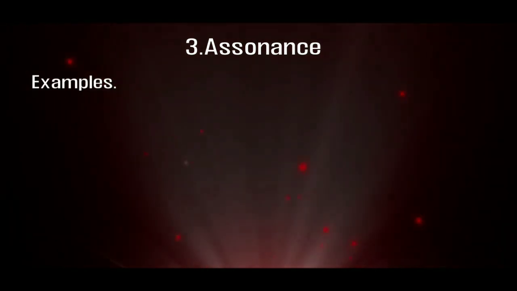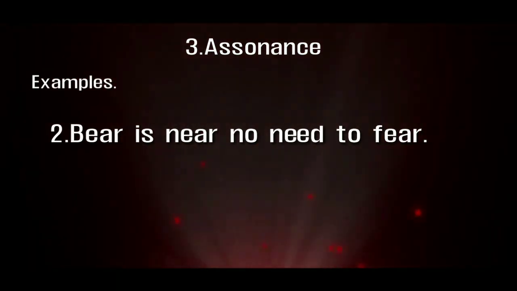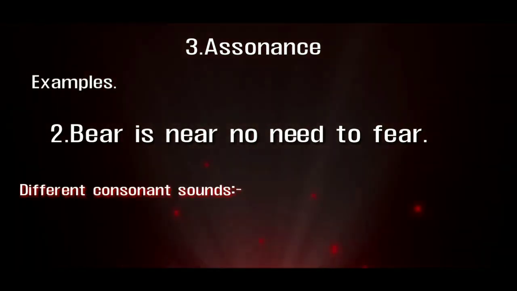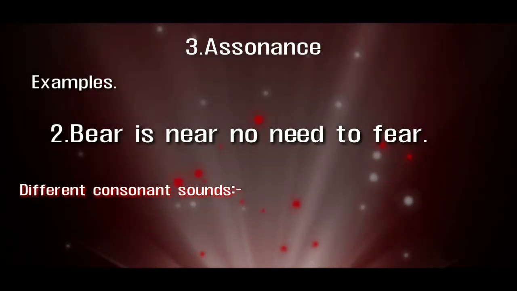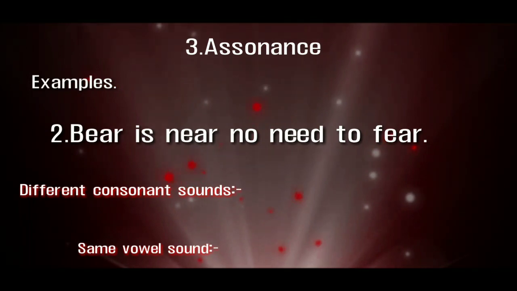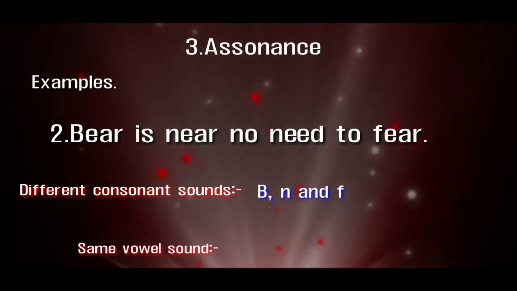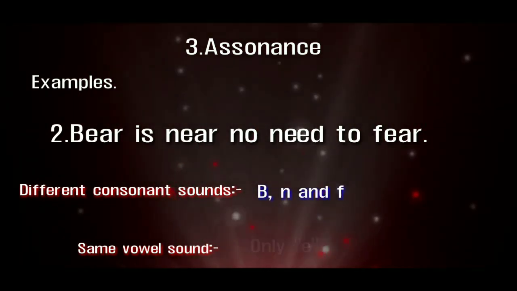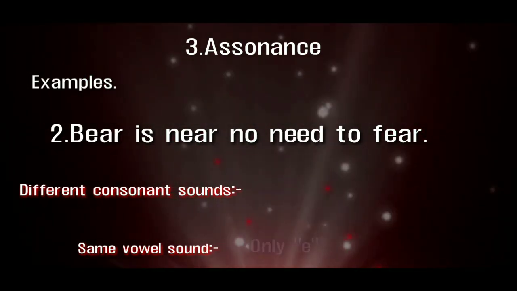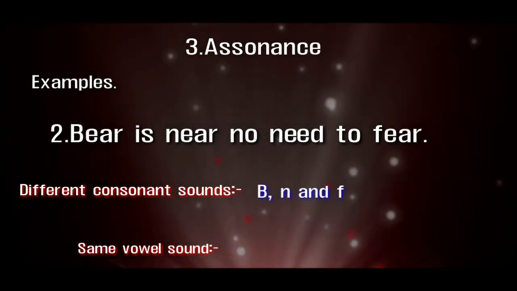So let's see the second example. Beer is near, no need to fear. Beer of B, near of N, and fear of F. These are the consonant letters. The second letter is E, E and E. So this E is a vowel sound. From the definition, repeat the same vowel but start with different consonant sounds. Here also B, N and F are consonant sounds, and the common same vowel sound here is E.